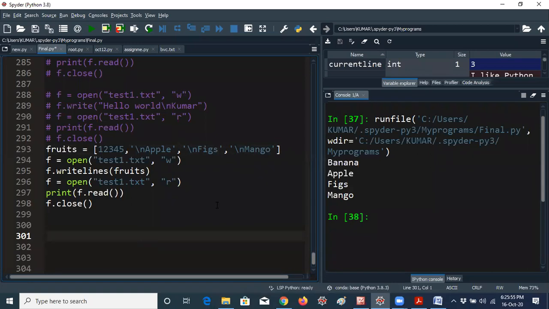Please think, because I'm giving integers here, 1, 2, 3, 4, 5 in the list format. You know the list definition already: a list is a collection of elements of different data types. So I'm writing to the text file here. Will it work or not? Please think before you answer. Everybody should answer in the chat box, please.